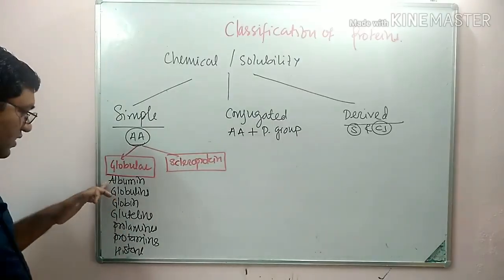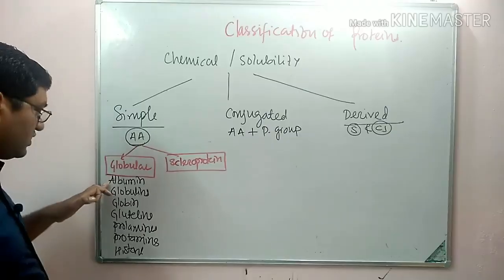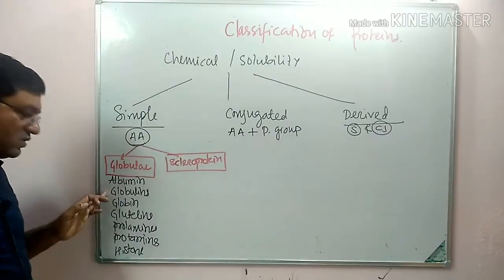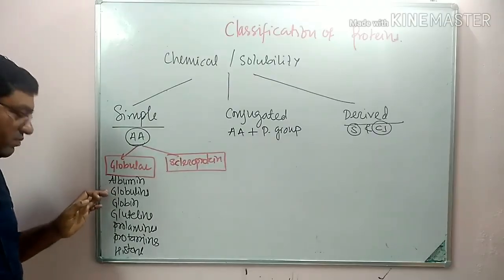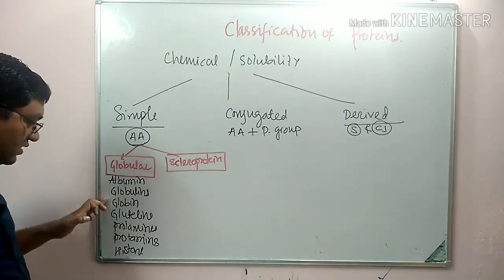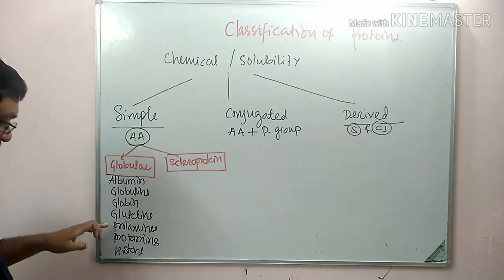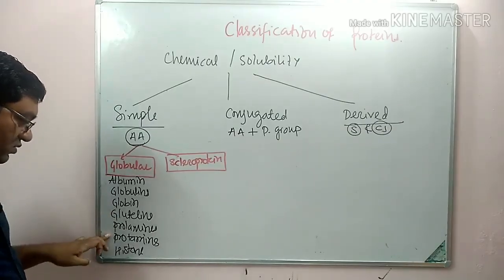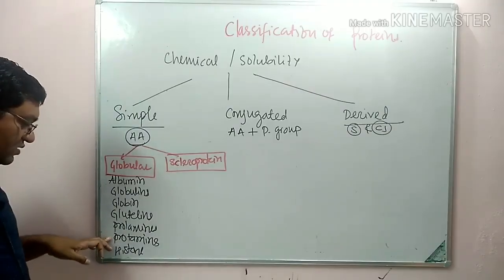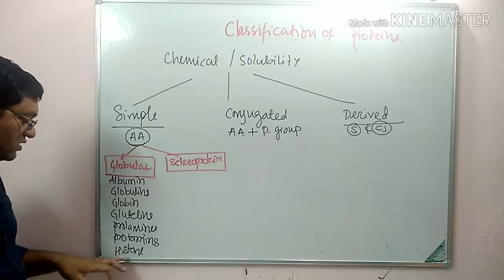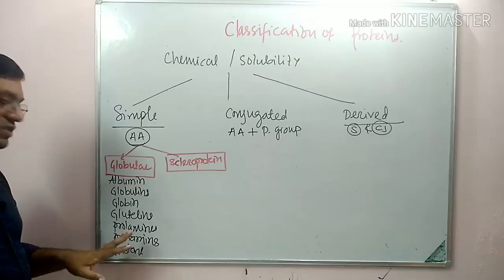Albumin: egg albumin and serum albumin are examples. Globulins: serum globulins are examples, alpha 1, alpha 2, beta, gamma globulins. Then glutenins, also a storage protein. Prolamins and protamins. Protamins and histone proteins are found in association with nucleic acids.